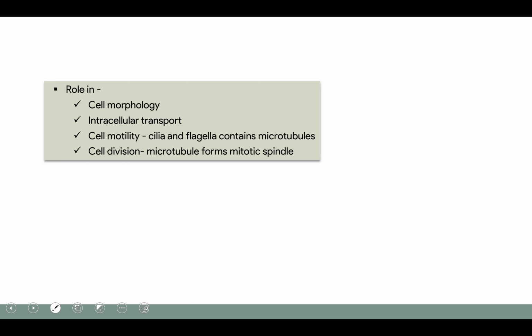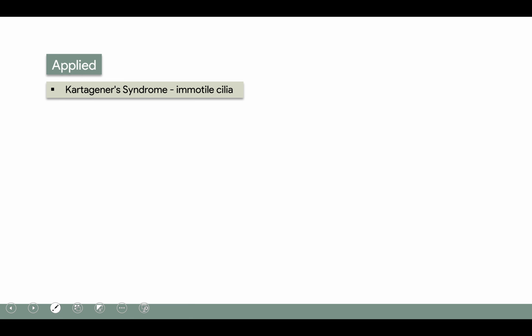So in totality, the cytoskeleton has a role in cell morphology, intracellular transportation, cell motility, as cilia and flagella contain microtubules, and cell division, because microtubules help in the formation of the mitotic spindle during cell division. Now the applied biochemistry of the cytosol is a disorder called Kartagener syndrome, in which the cilia become immotile, and this cilia contains microtubules.